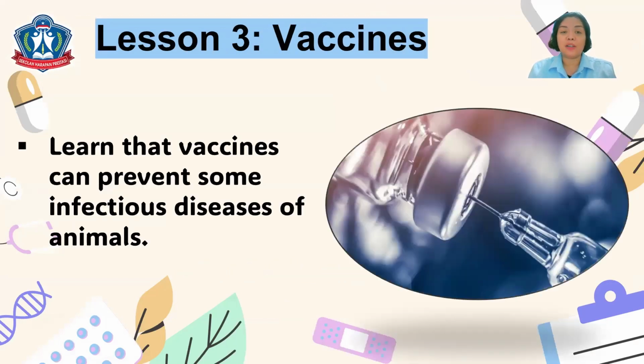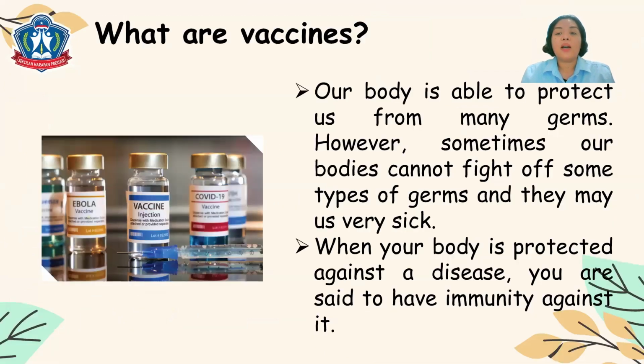Next, let's go to Lesson 3. It talks about vaccines. Do you know what vaccines are? The learning objective for this lesson is to learn that vaccines can prevent some infectious diseases. What are vaccines? Our body is able to protect us from many germs. However, sometimes our bodies cannot fight off some types of germs, and they make us very sick. So when your body is protected against a disease, you are said to have immunity against it.